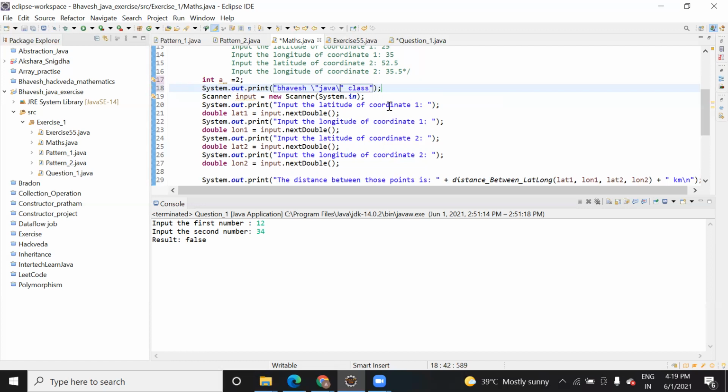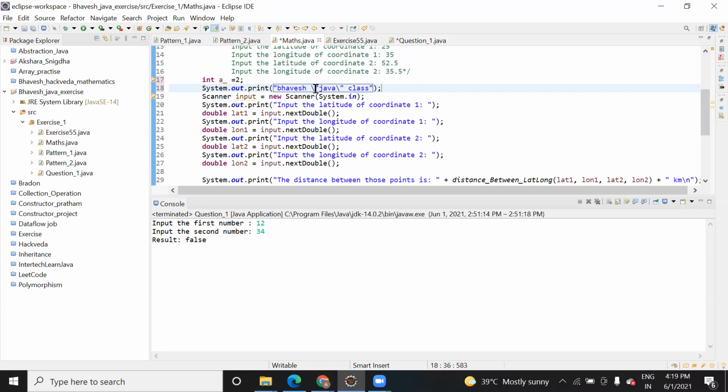So whenever you want this, what do you mean by this slash? It is usually called an escape sequence. These are called escape sequences. With the help of this, you can print any statement with a double quote.